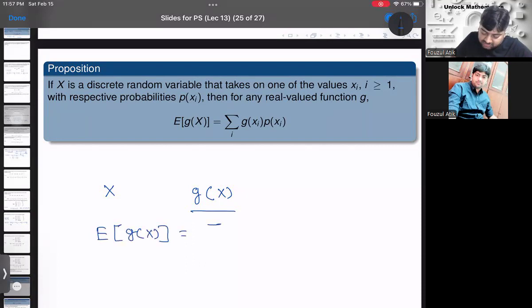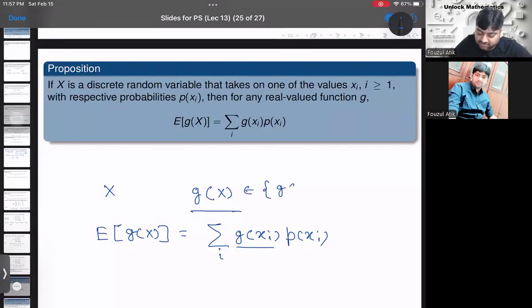It is the summation of small g of xi into p of xi, where the summation is over i, right? So that means the random variable has changed. It is g of X, so functional values of this random variable. So this g of X takes which values?